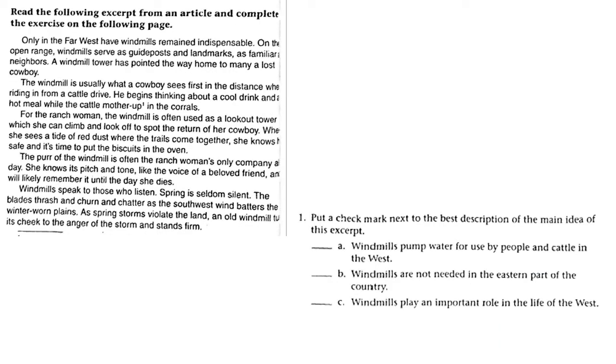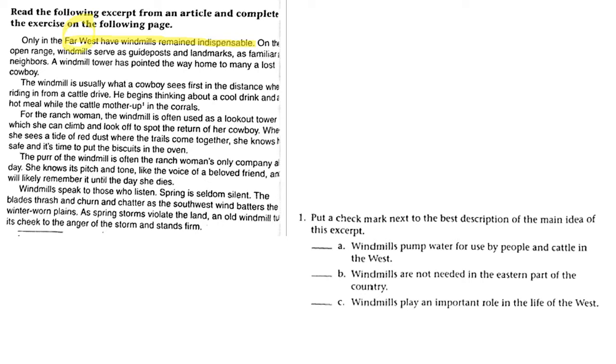So for question number 1, what is the main idea of this excerpt? Well, we start by reading the passage, and I think you've read this before. Only in the far west have windmills remained indispensable. Now, if something is indispensable, it means you cannot survive without it. So this is saying that they are very important. And we're talking about the West.